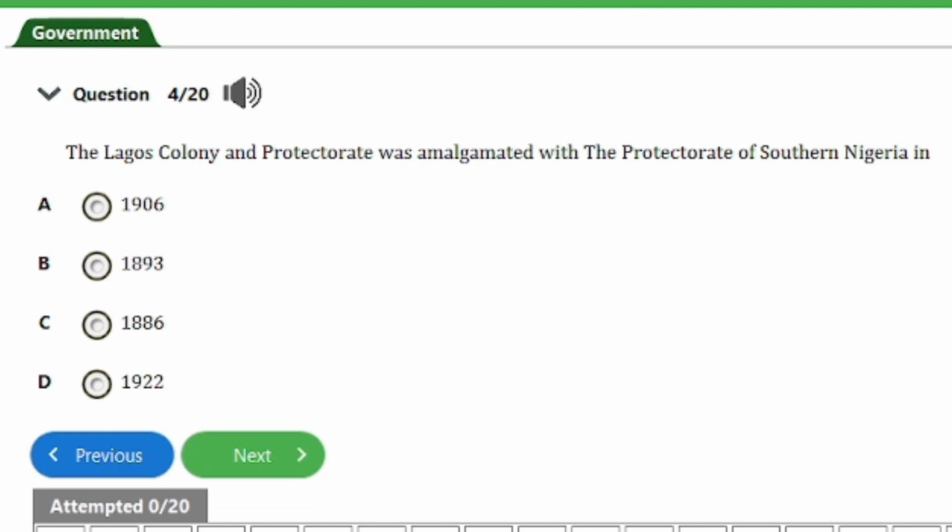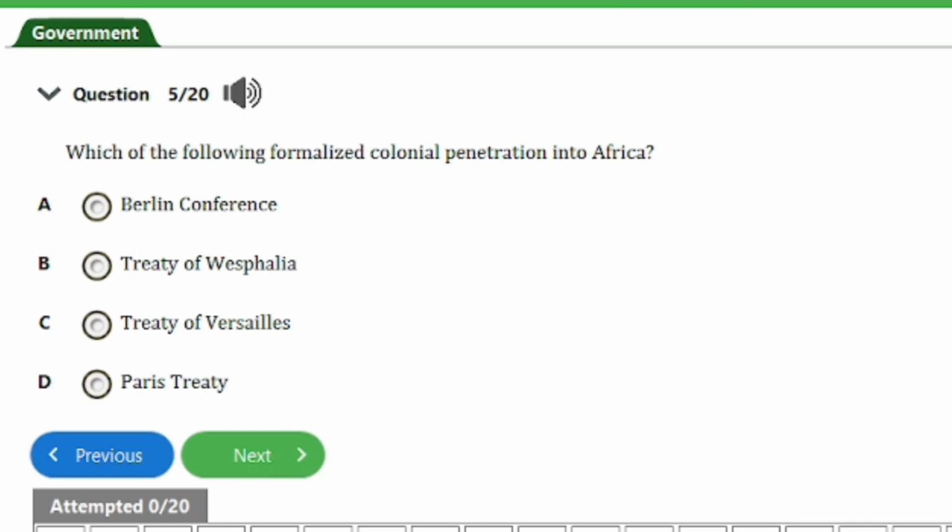So guys, here is question number 4. It says, the Lagos colony and protectorate was amalgamated with the protectorate of southern Nigeria in A, 1906, B, 1893, C, 1886, D, 1922. So guys, the answer to this question is option A, that's 1906, and that's it for this question. Let's head on to the next one, guys.